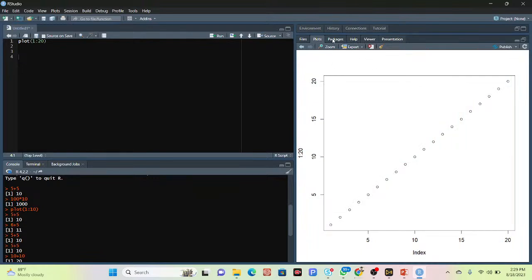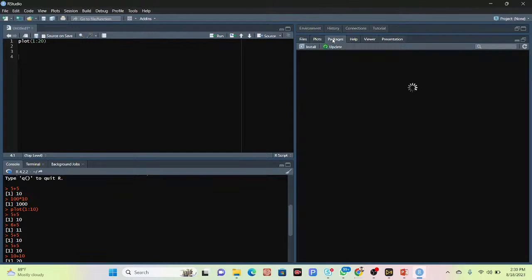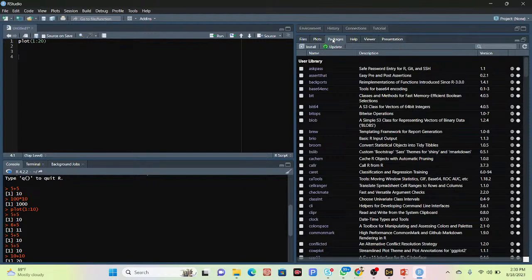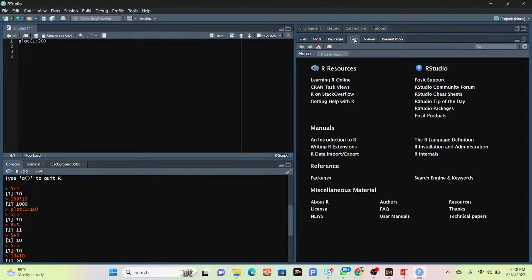Also you can see the package tab. In the RStudio program we can easily access a lot of packages, a lot of libraries for machine learning and for different types of analysis. We're using a lot of packages or libraries here, and these packages we can easily install. How we can install them, I will also show you later. The package tab shows your installed libraries. And for help, when you face any problem in coding, we can get support from the R programming language help here.